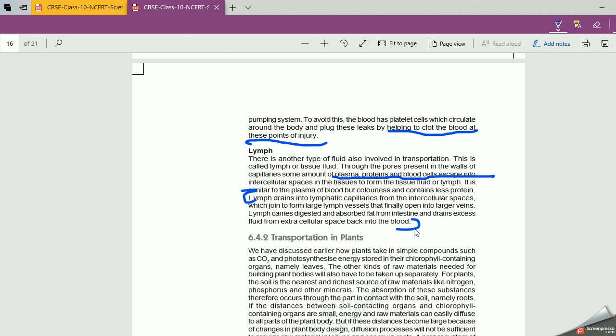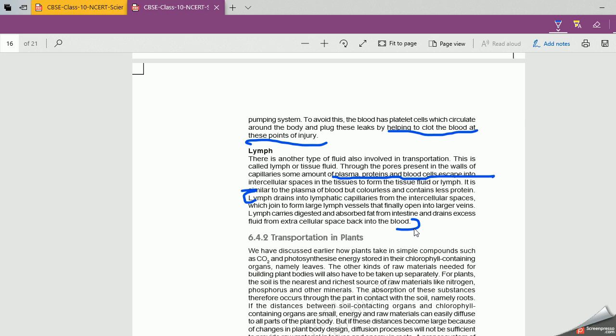The first function is it carries digested and absorbed fat from the intestine to the different parts of the body, and it drains.